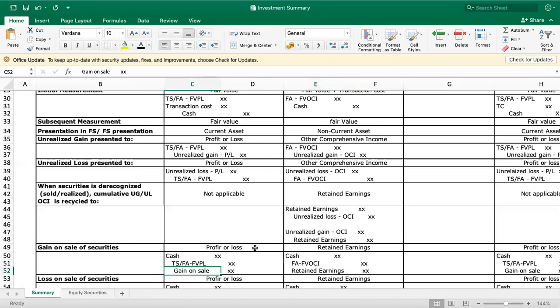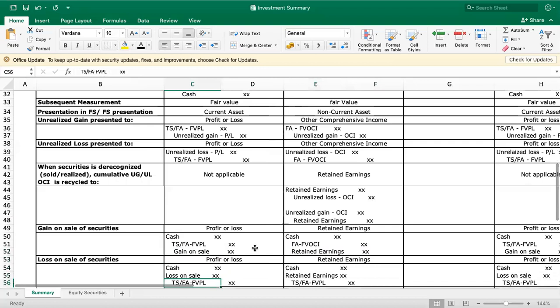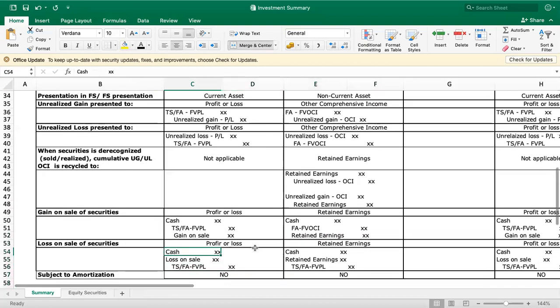What if you incurred a loss? Your selling price is cheaper compared to your subsequent measurement. Same under FVPL, we recognize the loss and present it in your profit or loss. While on the FVOCI, we account the loss through the retained earnings account. So we debit the retained earnings because we incurred a loss.